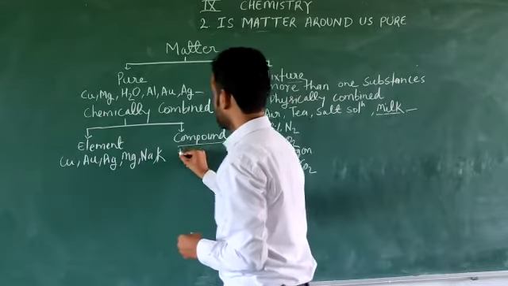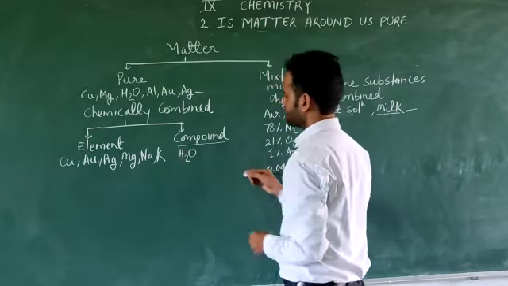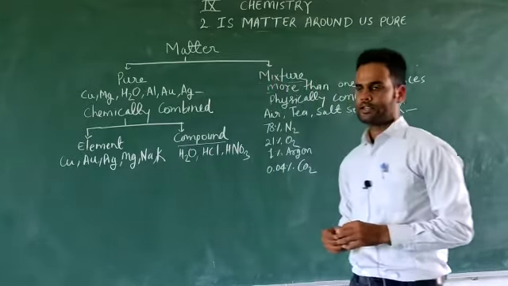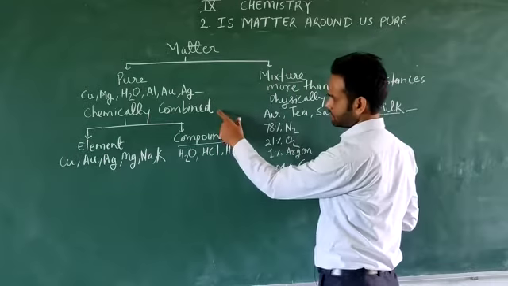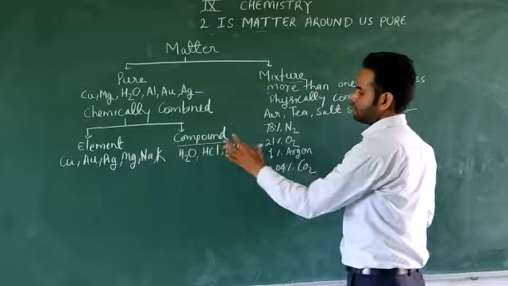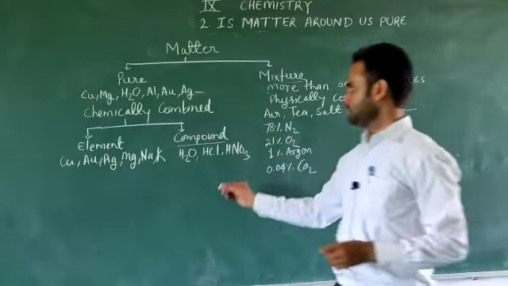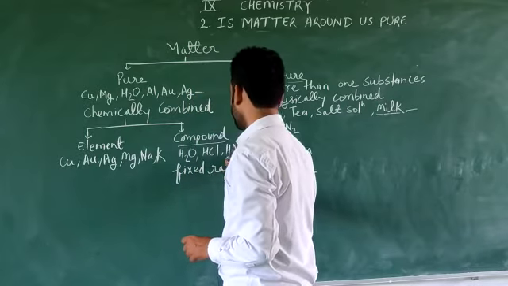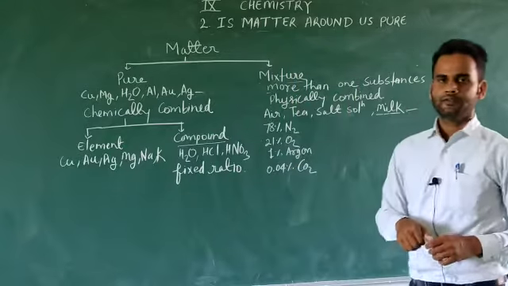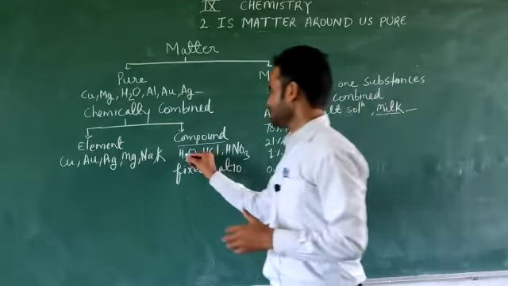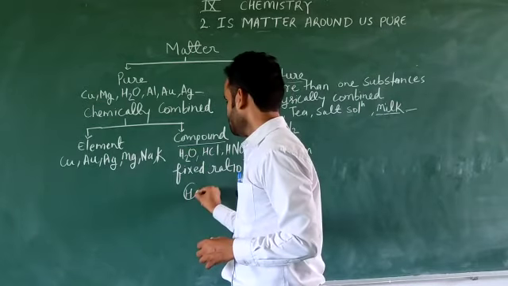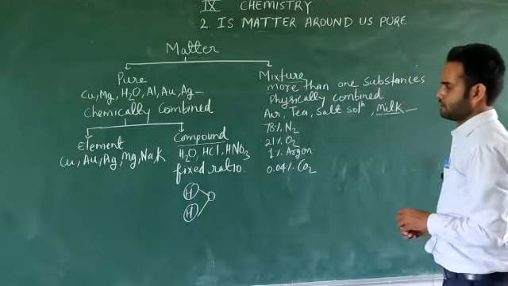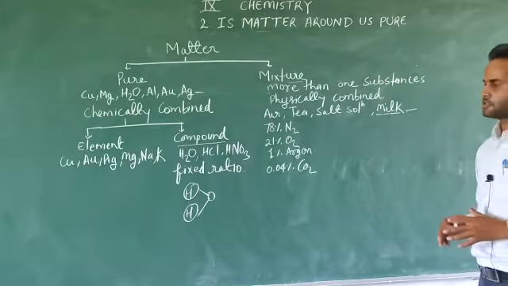And if we talk about compounds like H2O, different kinds of atoms joined together, HCl, HNO3, the main basic thing is they combine chemically, as we discussed earlier, and they combine in a fixed ratio. The components of a compound combine in a fixed ratio. Like from anywhere if you take water, H2O, there would be 2 atoms of hydrogen and 1 atom of oxygen. So the composition is fixed in the case of compounds.